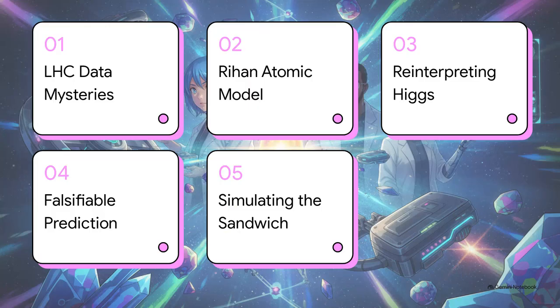So here's our roadmap for this explainer. We'll start with those unsolved LHC data mysteries, then we'll dive into the Raihan atomic model itself. After that, we'll look at reinterpreting the Higgs and energy, outline a falsifiable physics prediction, and finally, wrap up by simulating the nuclear sandwich. I promise we're going to break all this dense physics down logically.